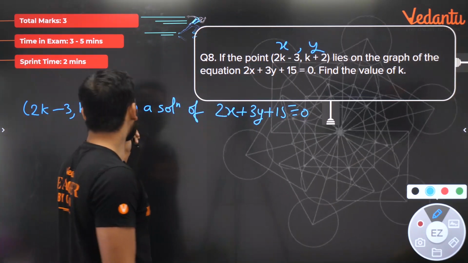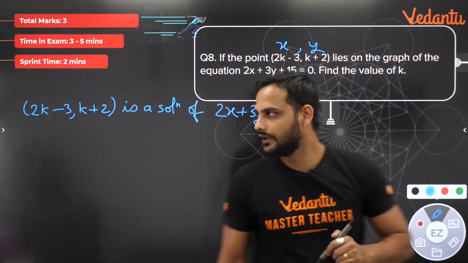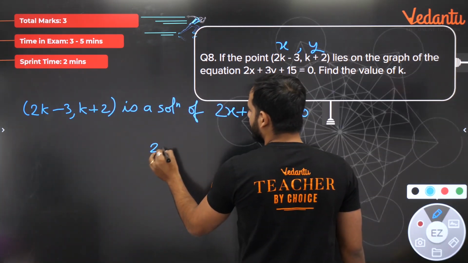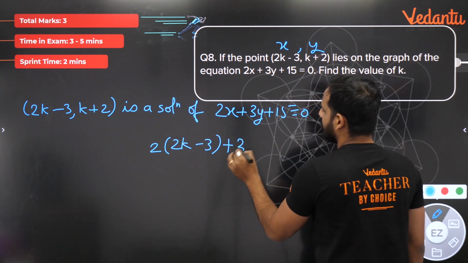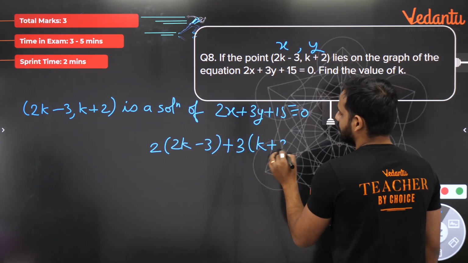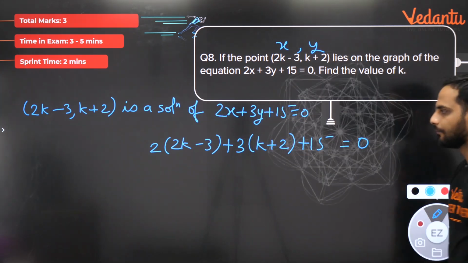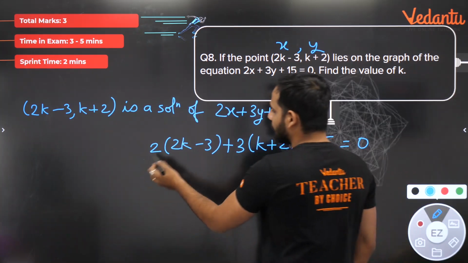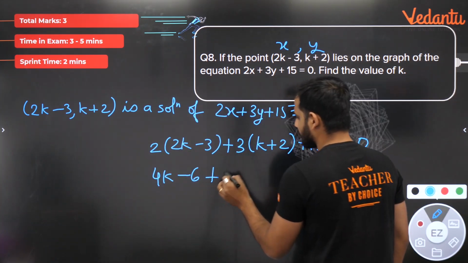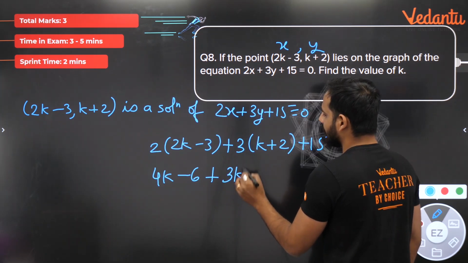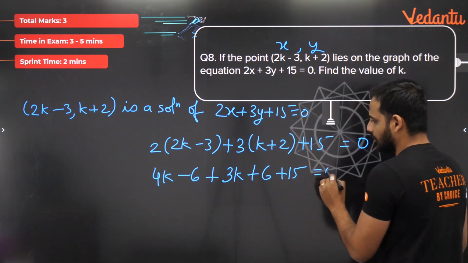So now let's put x is equal to 2k minus 3 and y is equal to k plus 2. We will get our answer. So we get 2 into 2k minus 3 plus 3 into k plus 2 plus 15. Now this should be equal to 0. Let's solve it for k. 2 into 2k is 4k. 2 into minus 3 is minus 6, plus 3 into k is 3k, 3 into 2 is 6, plus 15 is equal to 0.